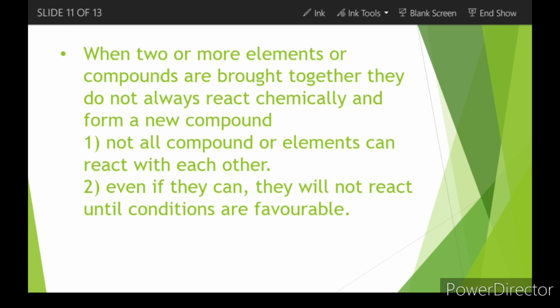Now let me give you a much easier example. Take a matchstick. It will not just burn on its own, right? You have to induce heat into it. In this case you have to rub it on a rough surface. This will actually heat up the head of the matchstick and it will start to burn, right? Now this would be a chemical reaction. So chemical reactions do not happen that easily. The conditions should be very favorable for chemical reactions to take place.